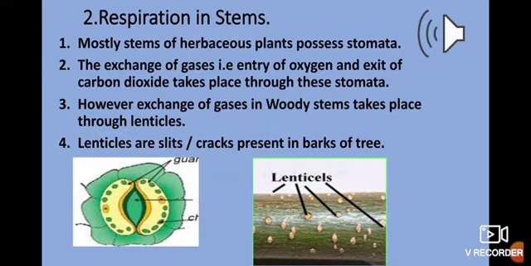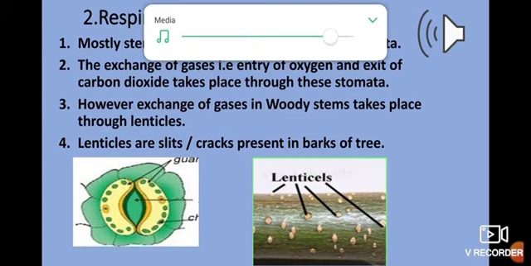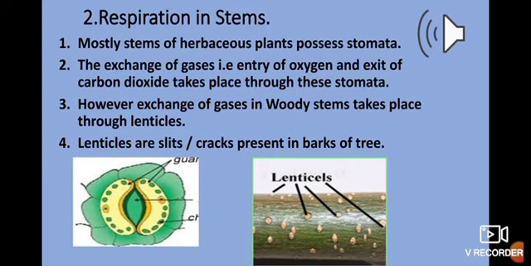The next topic is respiration in stems. Most herbaceous plants, meaning plants which are short in height and usually don't have a woody stem, have soft stems. Such plants have stomata in their stems, and through these stomata the exchange of respiratory gases takes place. Oxygen present in the atmosphere diffuses through the stomata into the plant's stem, and it reaches each cell of the stem.